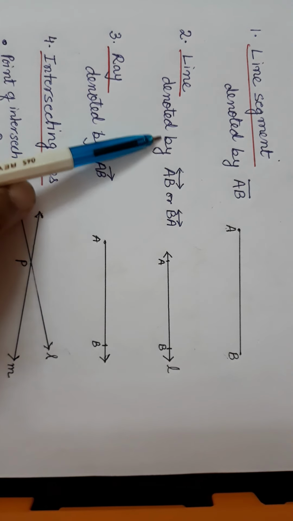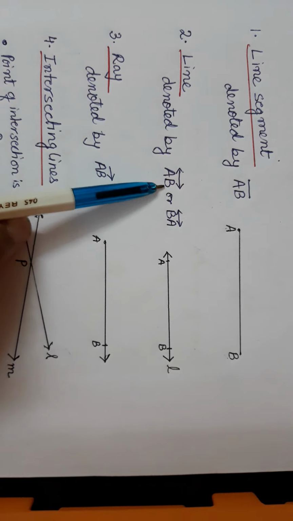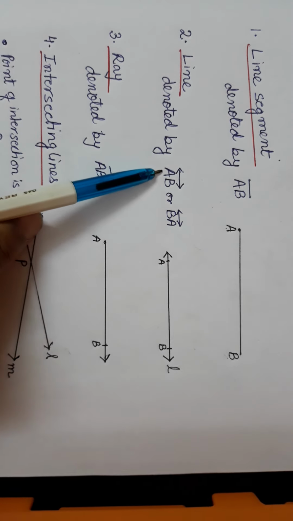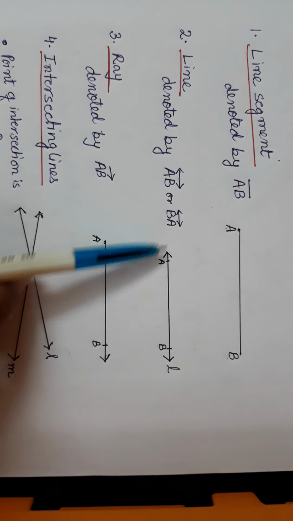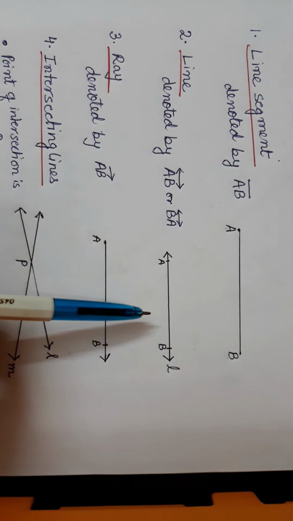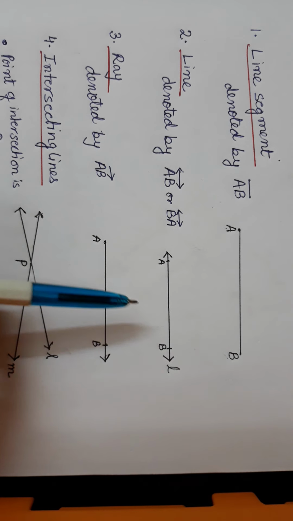It is denoted with this symbol, and when we write the name of the line, we write it this way, AB or BA. Why? Because it is endless on both sides, it can be extended from both the sides.